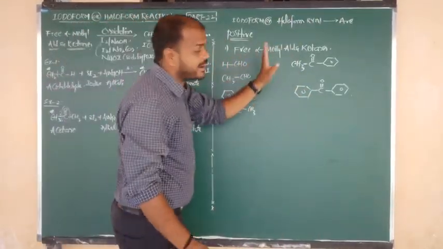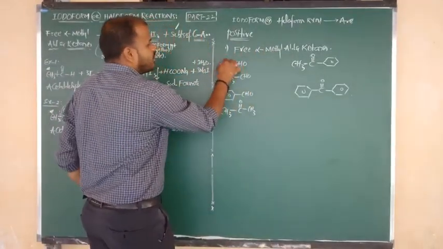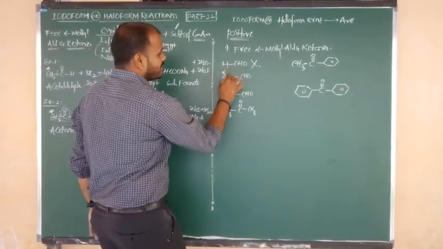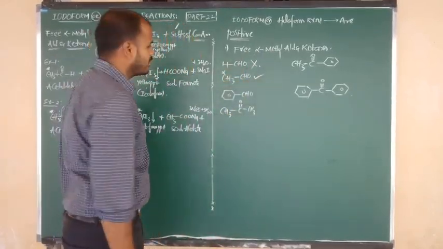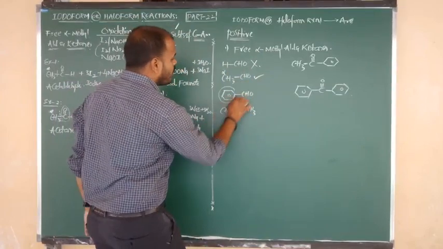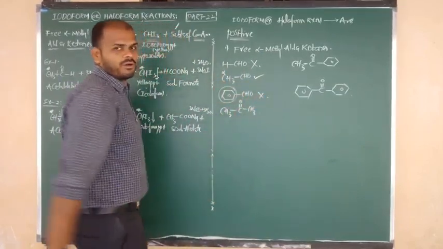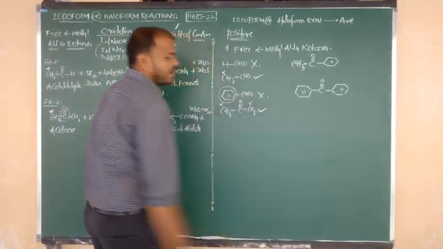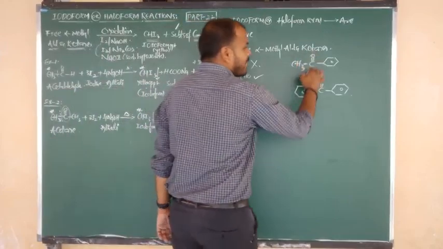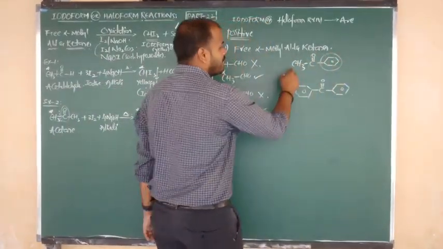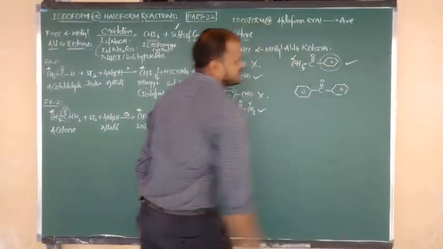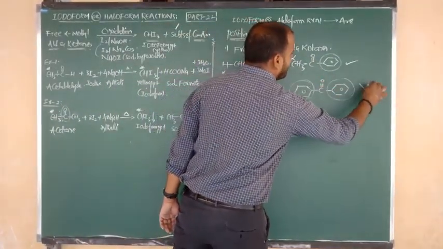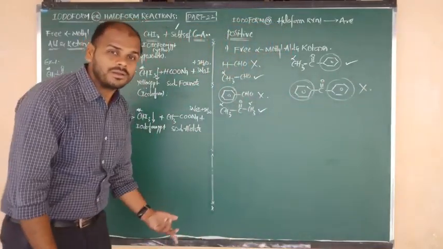What is the condition? Alpha methyl must be there. Aldehyde group is there, but no alpha methyl, so this is negative for the iodoform test. Aldehyde group is there, with alpha methyl, so this is positive for iodoform. Aldehyde group is there, but here no alpha methyl, so we have to say negative for iodoform. C double bond O, ketone, here also alpha, here also alpha. It is positive. C double bond O group, one side benzene, no alpha, but one side alpha methyl group is there. This is positive. C double bond O group, ketone is there, but here no alpha and here no alpha. So we can say negative for what?